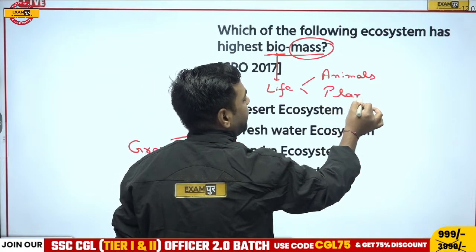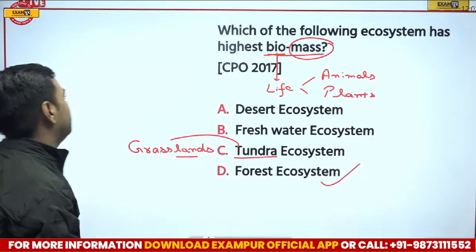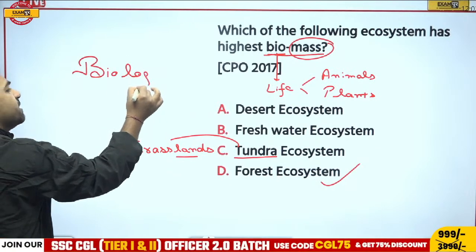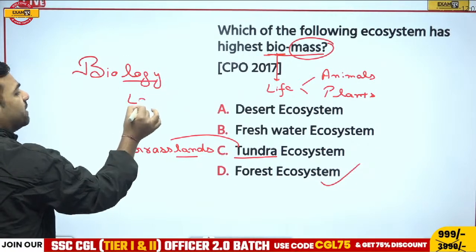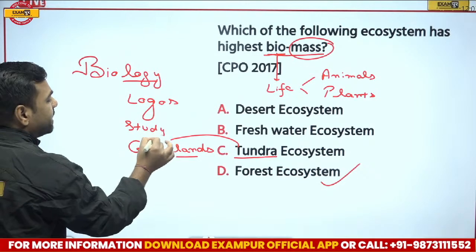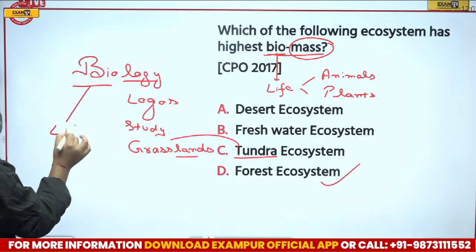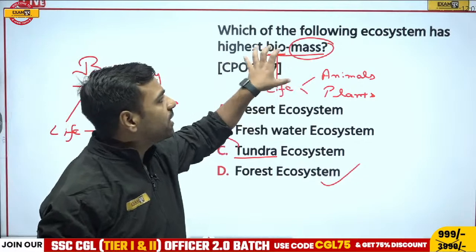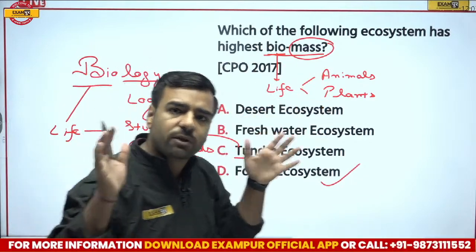And this term is very easy to understand by the part that is biology. What is biology? Logy word comes from logos, which means study. Now the study of what? The study of life. So the study of life is actually biology. In the similar manner, mass, we are talking about biomass. This means we are talking about the overall mass.